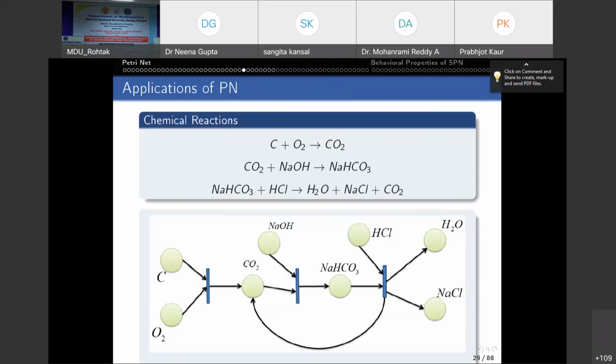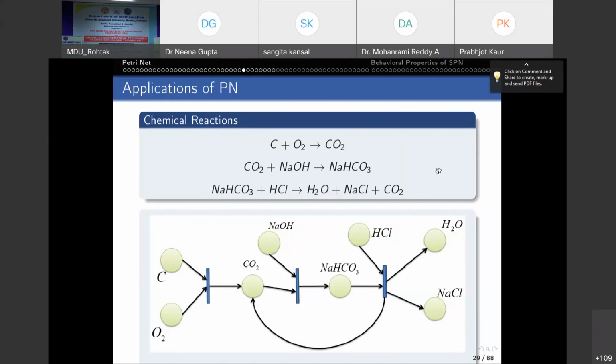I'll give more applications of Petrinet. See, Carl Adam Petri introduced Petrinet when he was studying chemical reaction, right? So, see, here we have 3 reactions. C plus O2 gives you CO2. CO2 plus NaOH gives you NaSCO3. NaSCO3 plus HCl gives you H2O, NaCl, and CO2. We all know about these reactions.